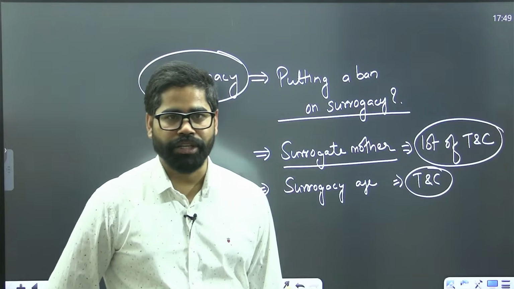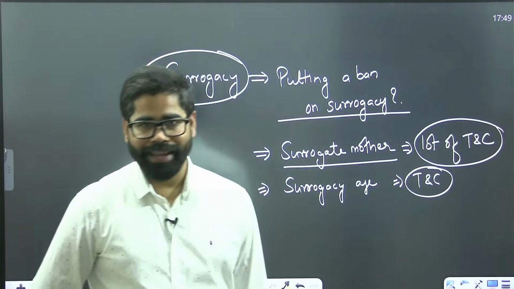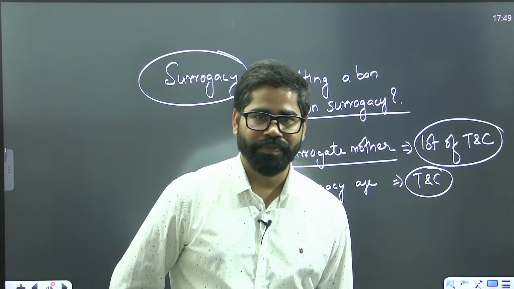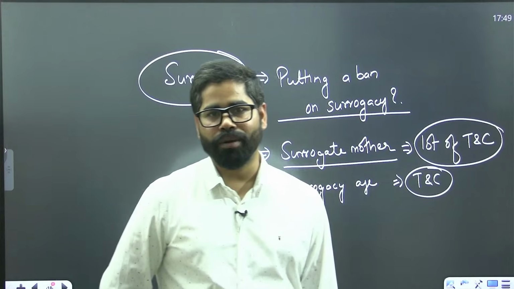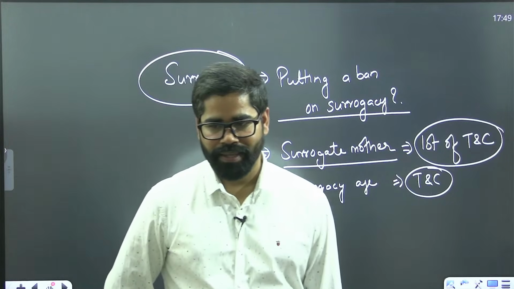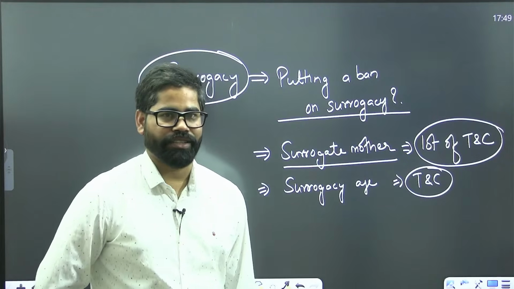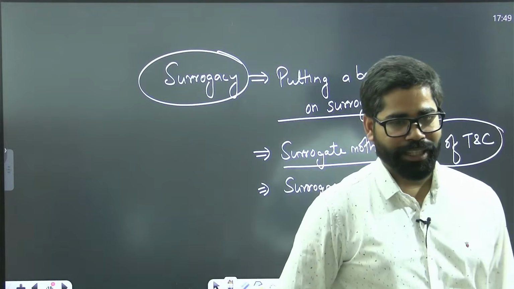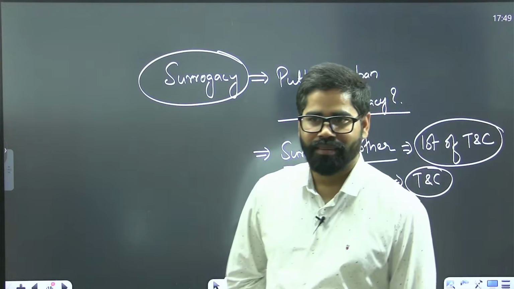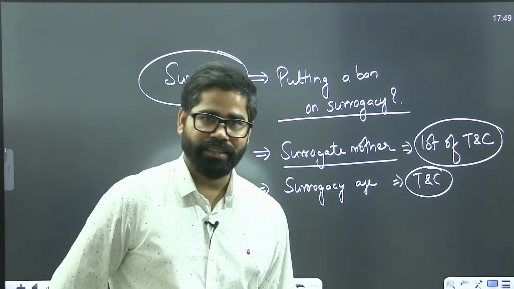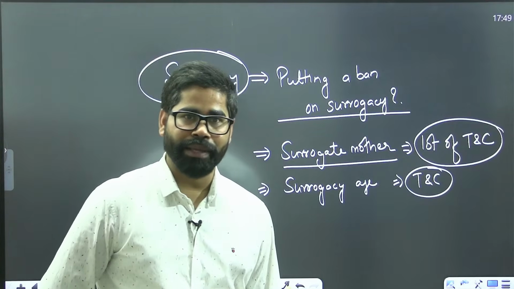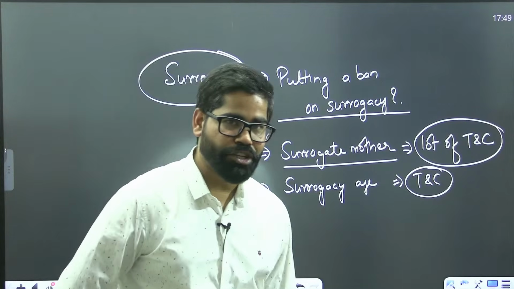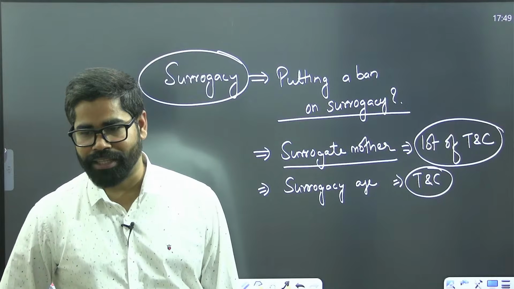Then in that situation, what option would they have? If someone is having one child and the child is suffering from a terminal disease, then in that case, what would be the option for them? Again, there is a challenge. And if you say that they can go for adoption, then it is the same thing. They have the right, they can either go for adoption or they can have their own baby. So putting so many terms and conditions on surrogacy is just like a ban on surrogacy.